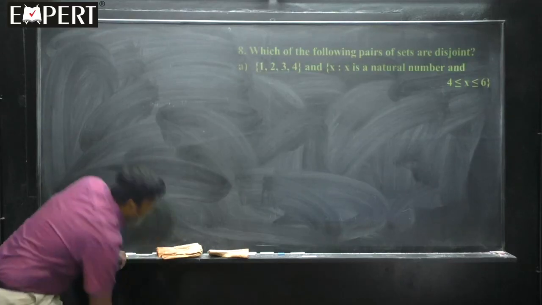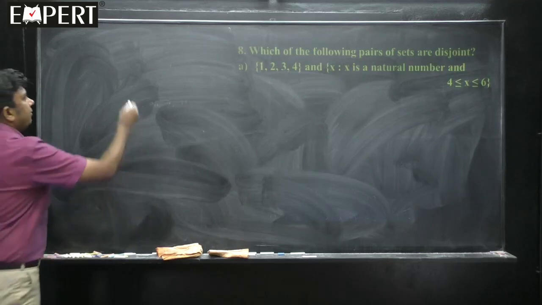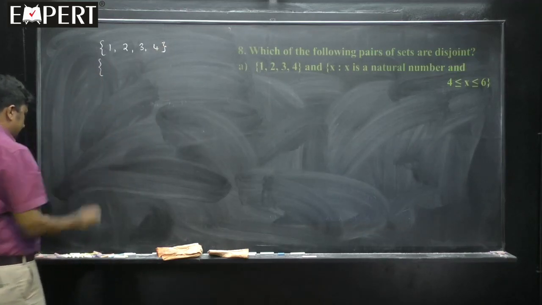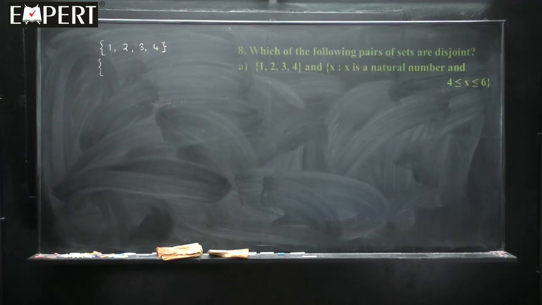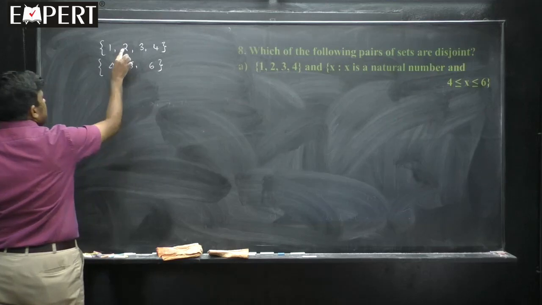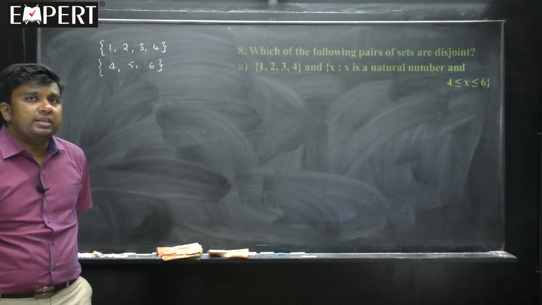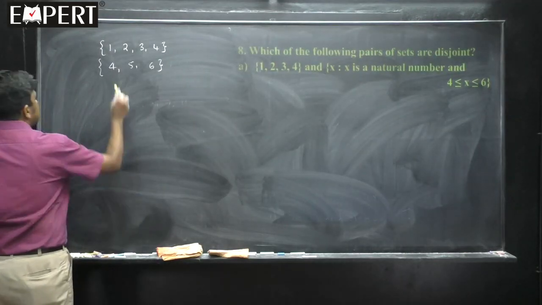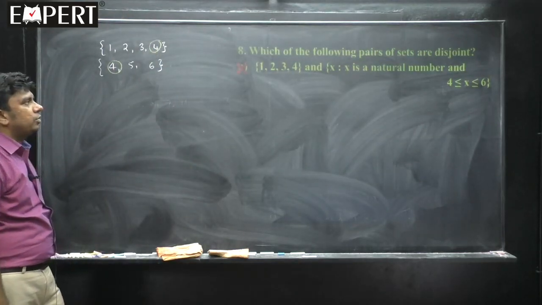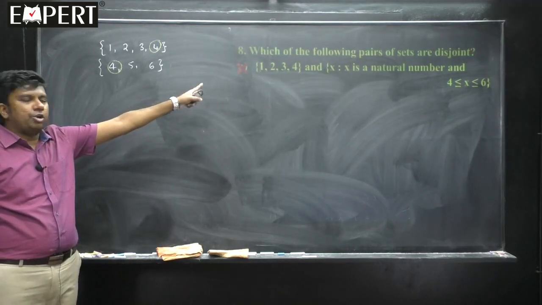First one: the first set is 1, 2, 3, 4 and the second set is all those x such that x is a natural number from 4 to 6, that means it is 4, 5, 6. This is the first set, this is the second set. Are they disjoint? What do we mean by disjoint? Is their intersection a null set? The answer is no, because you can see an element 4 which is present here as well as here. Therefore, I can come to the conclusion, students, they are not disjoint. I have put a cross mark, indicating that they are not disjoint sets.